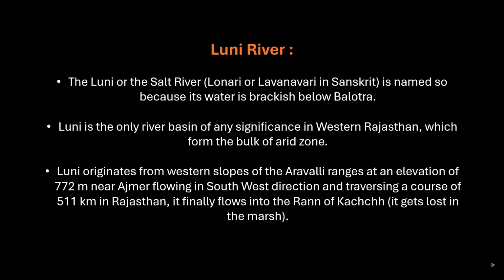arid zone. Luni originates from western slopes of the Aravalli Ranges at an elevation of 772 meters near Ajmer, flowing in southwest direction and traversing a course of 511 kilometers in Rajasthan. It finally flows into the Rann of Kutch. It gets lost in the marsh.